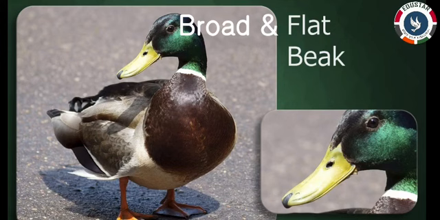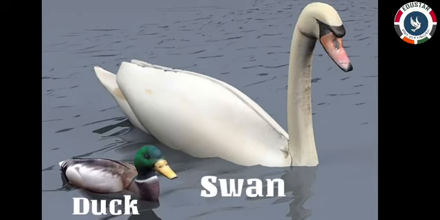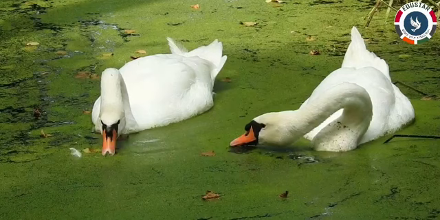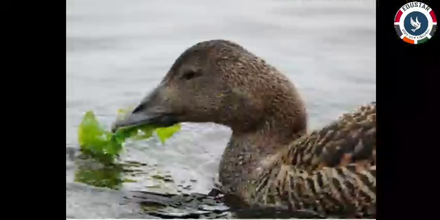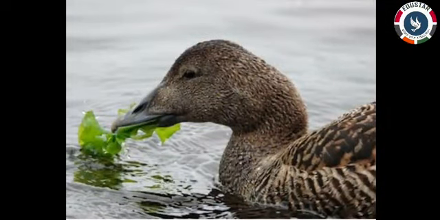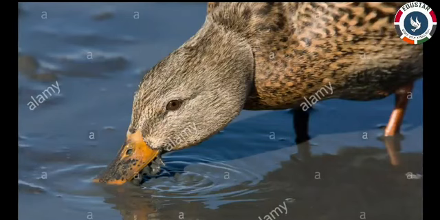Then, broad and flat beak. Birds such as duck and swan have broad and flat beaks with small holes on the sides. These holes help them to eat worms and small plants present inside the muddy water. Muddy water flows out through the holes and leaves the worms and insects inside the beak.